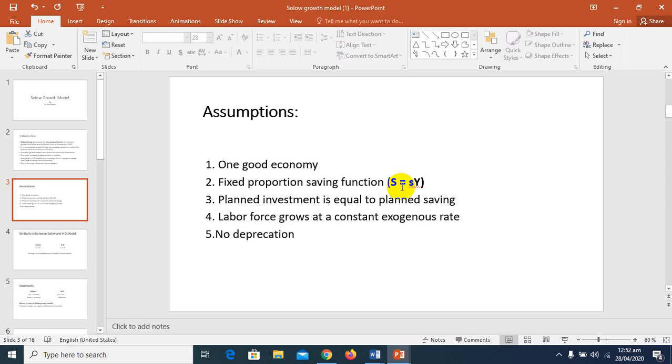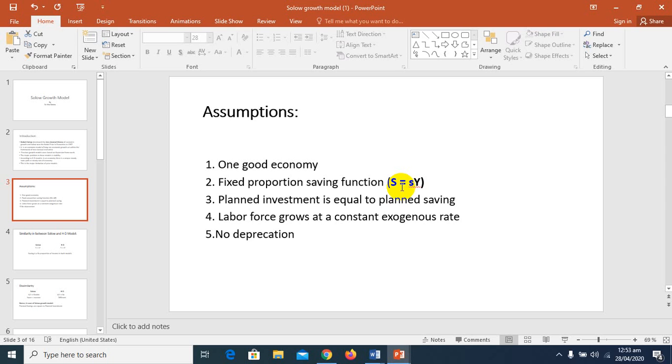It means that saving is equal to investment. And what is investment? Investment is basically the addition to the stock of capital, which in the Harrod and Domar model we denoted with delta K. So these are the assumptions of